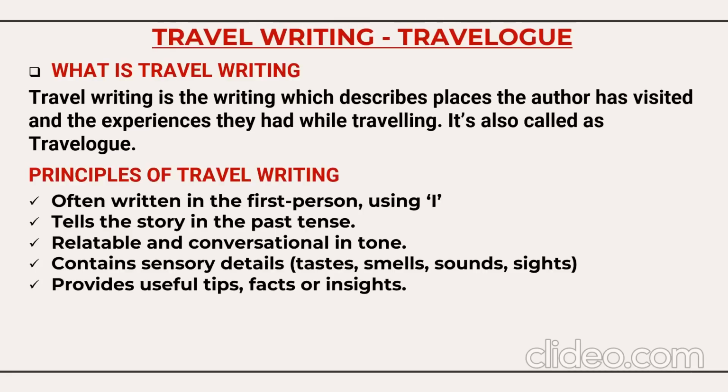So what are the principles of travel writing? Travel writing is often written in the first person, using I. I went to Mysore last month, I saw this. It tells a story in the past tense, in a very relatable and conversational tone, as if you are talking to somebody. It also consists of sensory details like taste, smells, sounds. The food was tasty. The costumes were like this. It also provides useful tips, facts, or insights. You can also suggest that people go there to watch this. If you go there, you have to be careful. So these are the principles of travel writing.